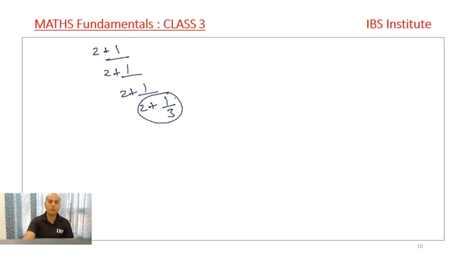First step is the same, 3 twos are 6 plus 1, 7 by 3 is there. In the next step, what do I do? Here it is 2. So 7 twos are 14, 14 plus 3 is 17 upon 7. This 7 goes in the denominator, right? What we have done, look again: 7 by 3 we have got. Now this numerator is multiplied by 2, so 7 twos are 14 plus 3, 17 upon 7.